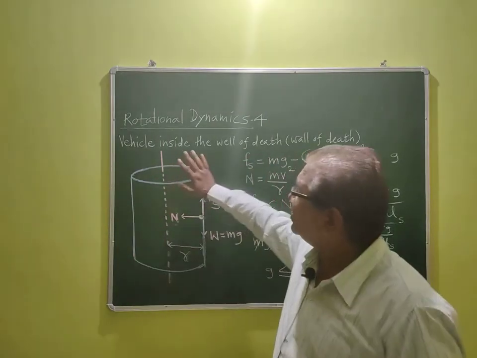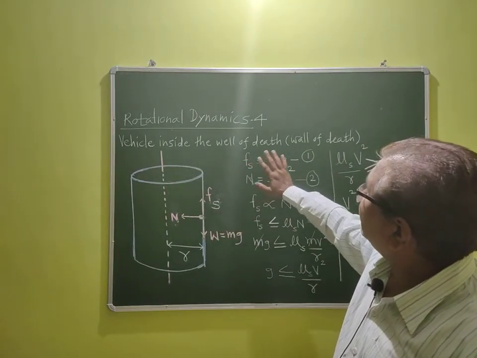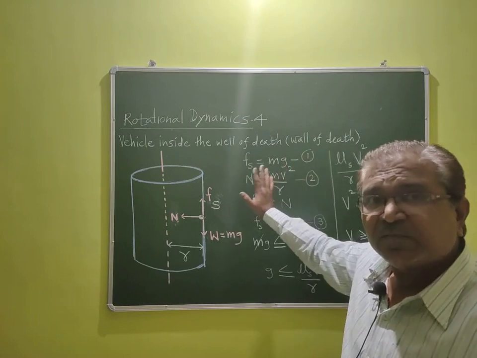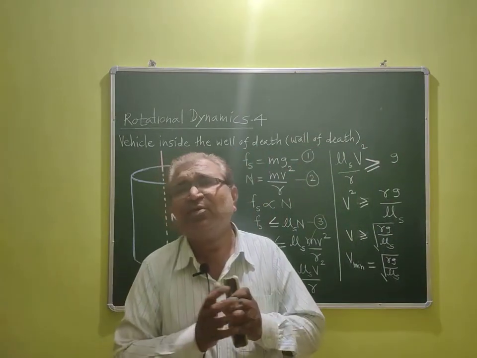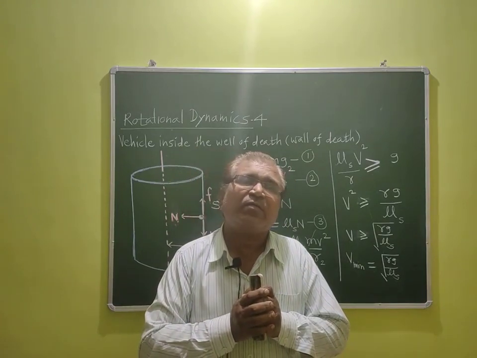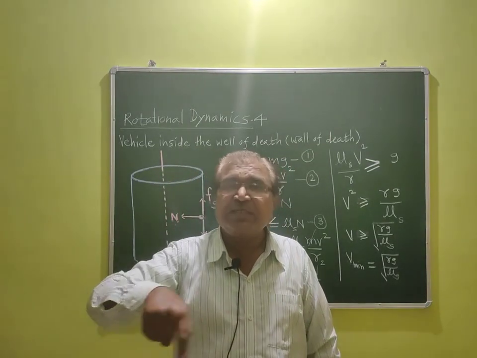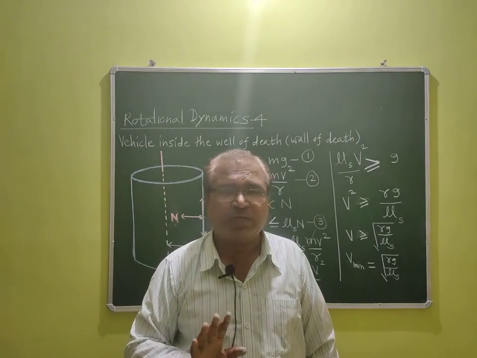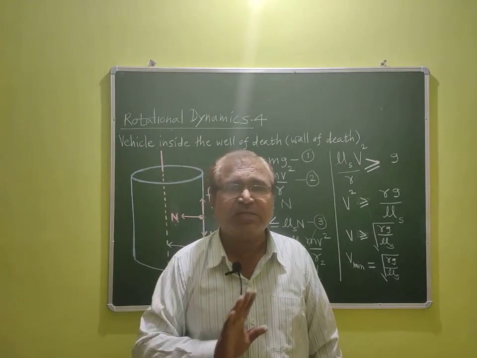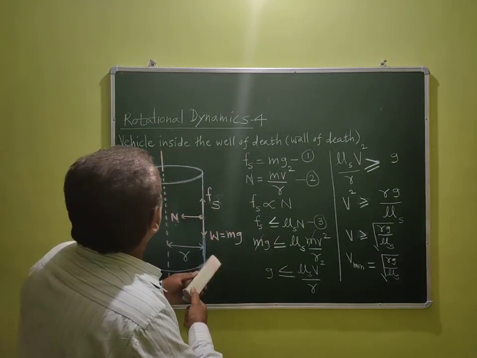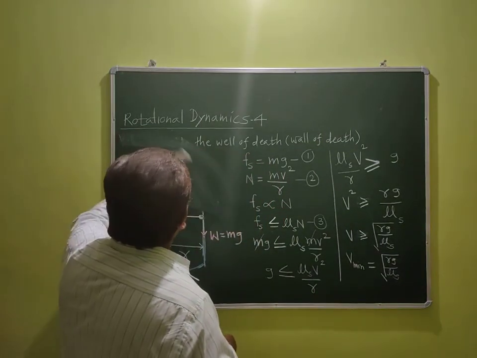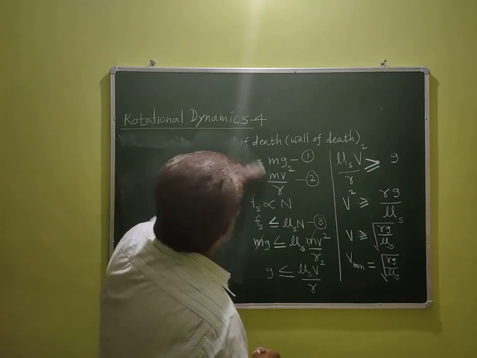Okay, so this is all about this article, the vehicle inside the wheel of death or wall of death. In this, we have to calculate the minimum possible velocity we require for safe running inside the wall of death. So this is all about this application. Now we have to go to the next article. Before that, let me clean the blackboard first.